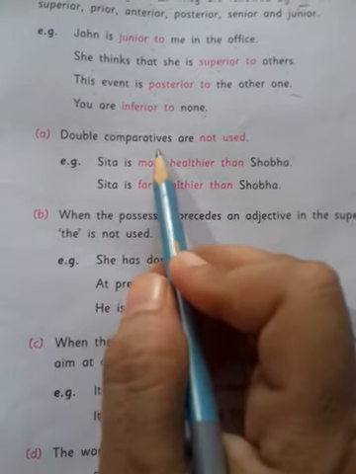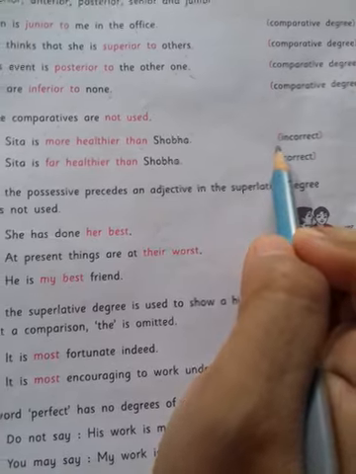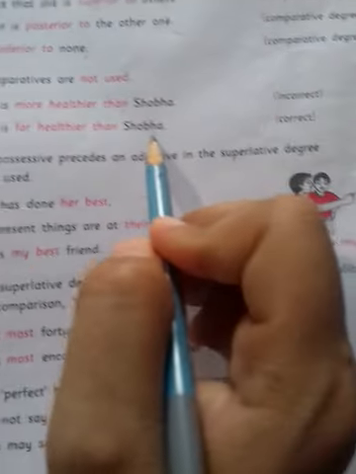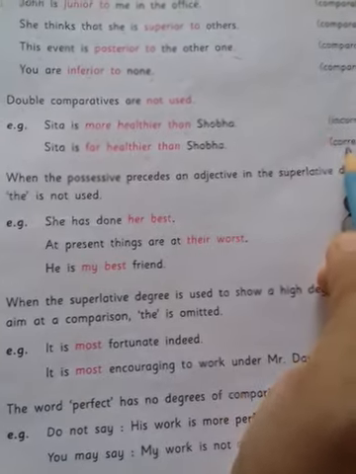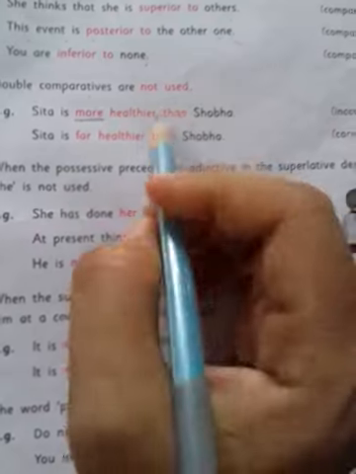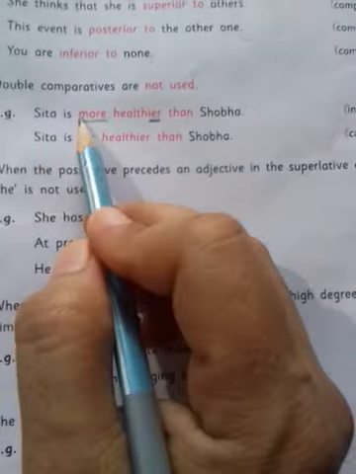We cannot use double comparatives like she is more healthier than Shobha. It is incorrect. She is far healthier than Shobha. That is correct. Double comparative means more is also used with healthier. So two comparatives we cannot use.